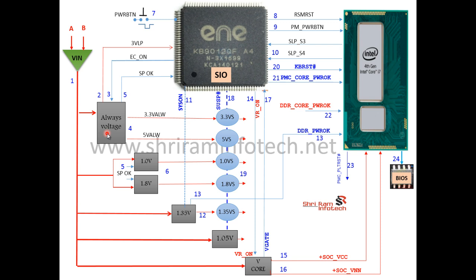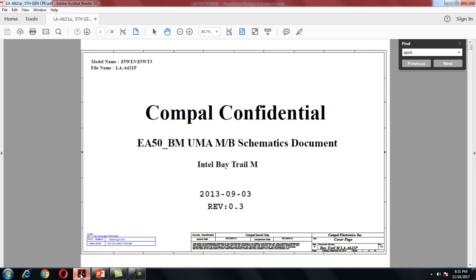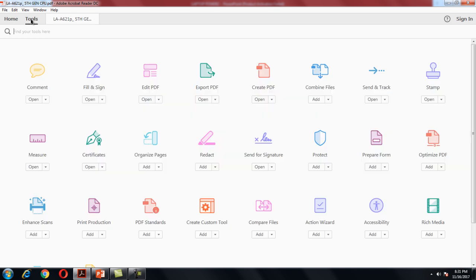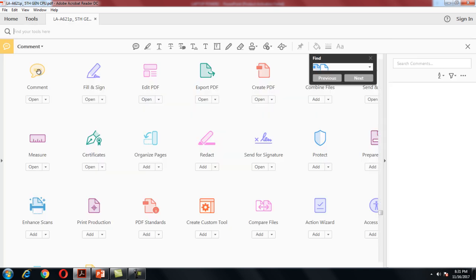What we'll do now is go to the schematic diagram. So now we'll see the schematic diagram. This is a Compal motherboard, and the motherboard number is LA-A621. This is a 38-page diagram. First of all we'll go to the voltage section, which is on page number 30. This is my voltage section, and we'll see how the voltages flow in this circuit.